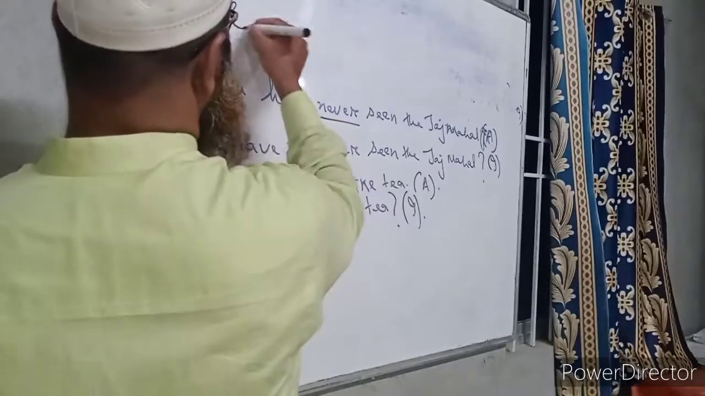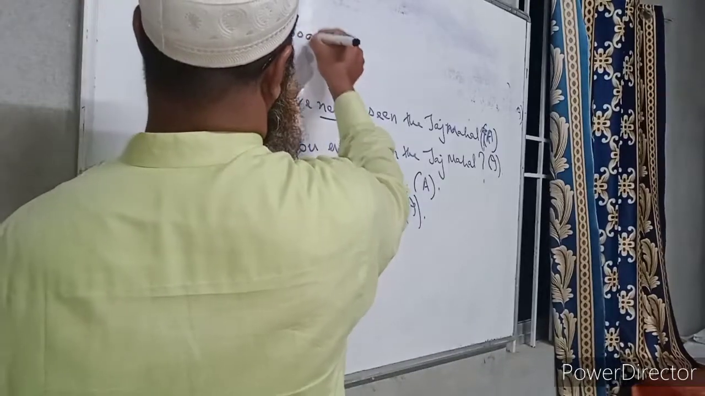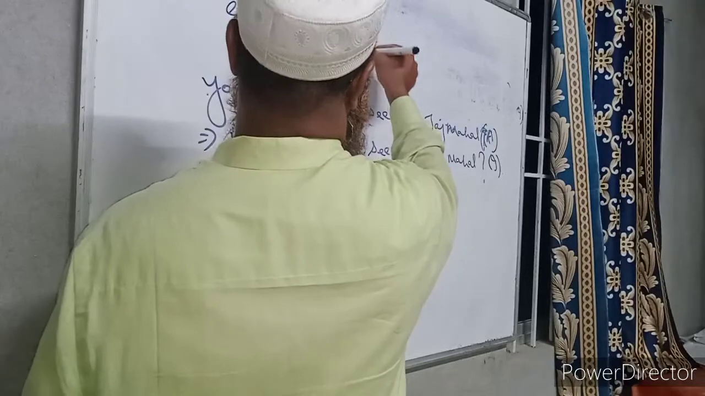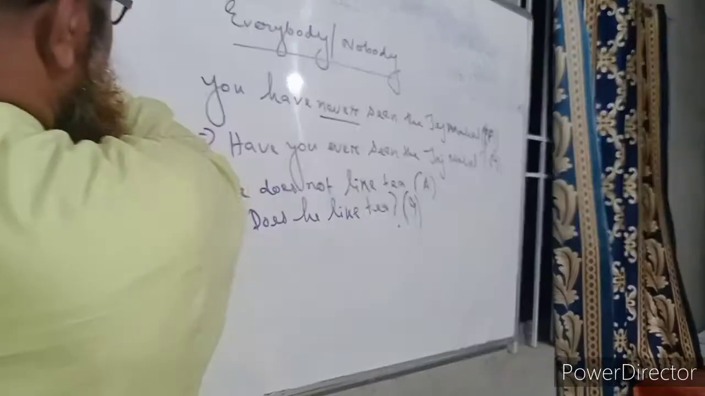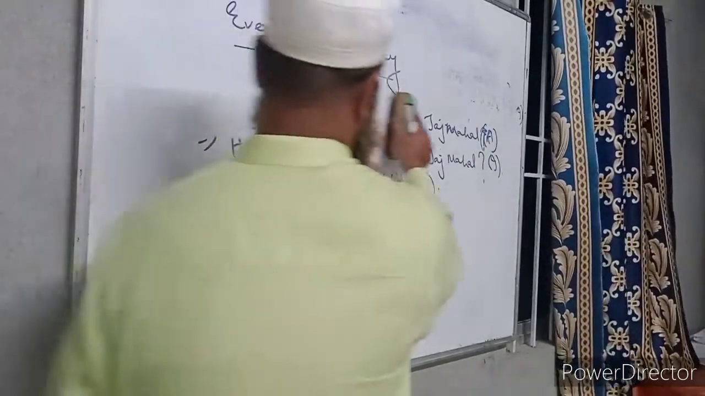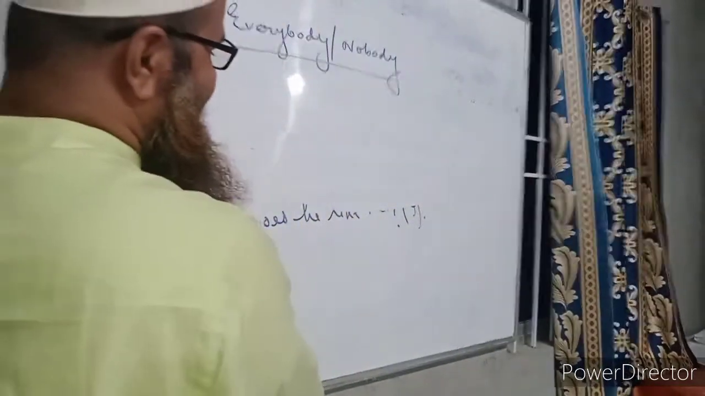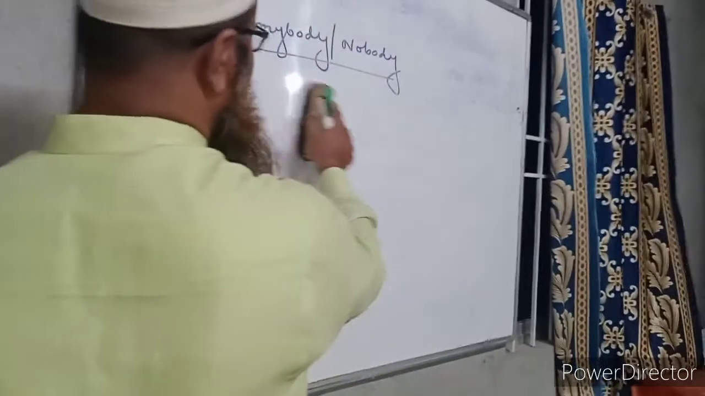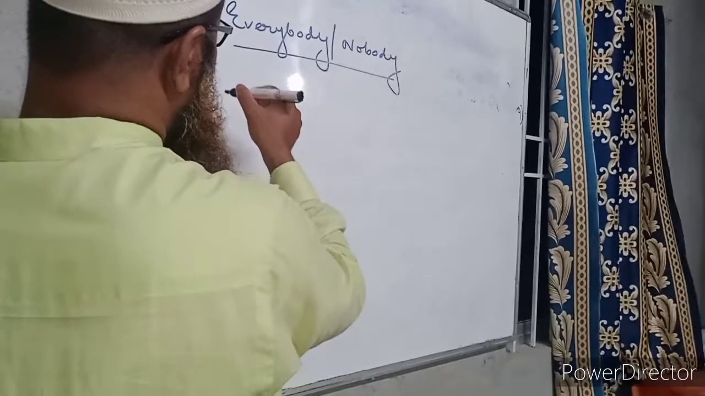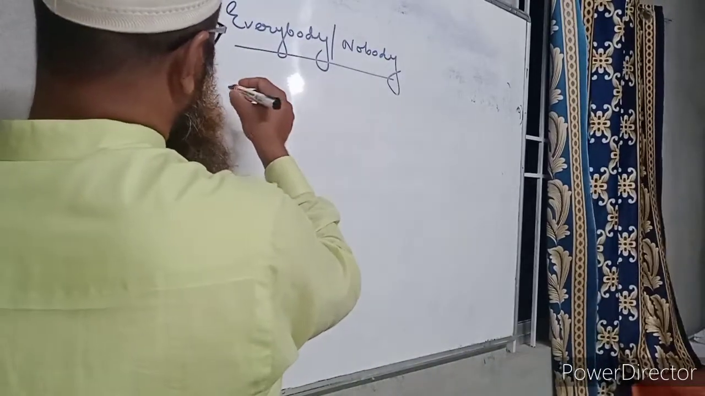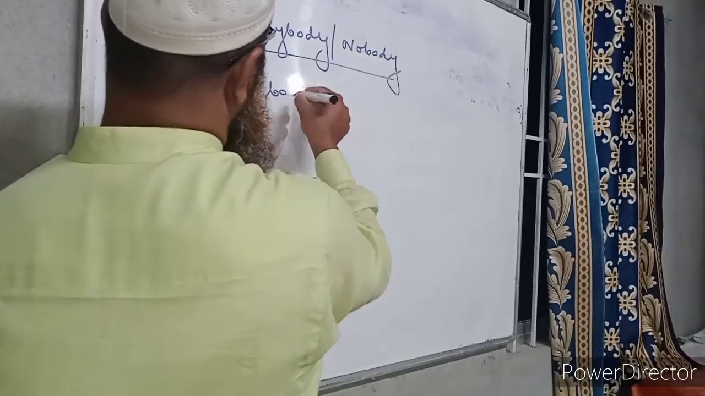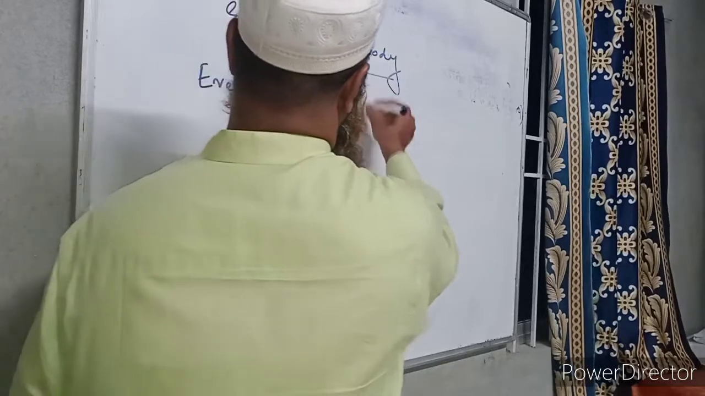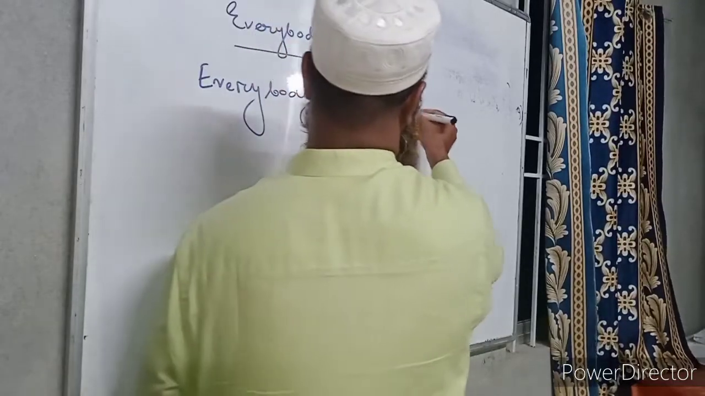Now we can write some sentences with everybody, nobody, everyone, no one, like this. So when we write a sentence with everybody, it is an affirmative sentence, assertive affirmative. That means it is a statement with a meaning of affirmation. So I can write the first sentence as: everybody has heard of Mahatma Gandhi.